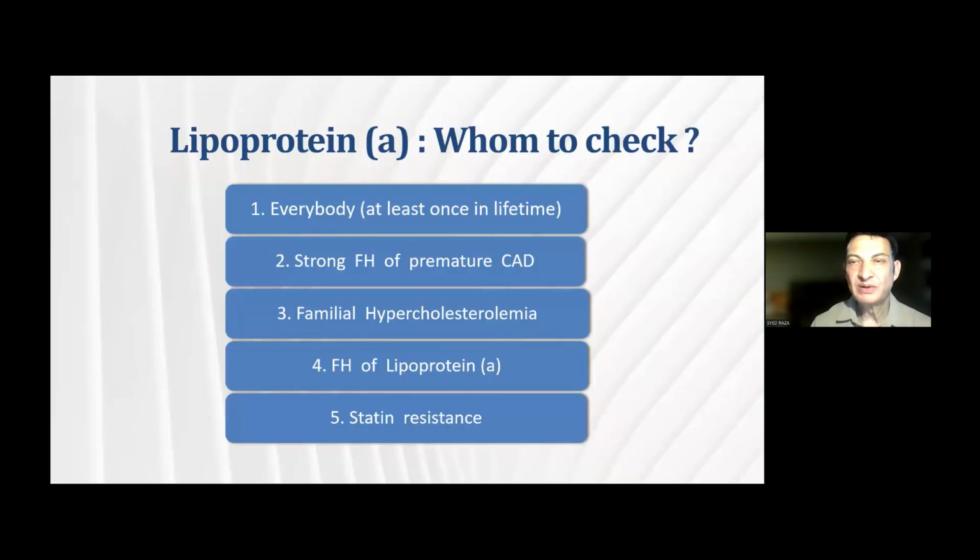Now, very quickly, I'll touch upon lipoprotein A. Lipoprotein A is again something that is not very well known, not only to the general public and patients, but also to physicians. Lipoprotein A is a special molecule, and it greatly increases the risk of future cardiovascular events. Now, the prevalence is quite high. 1 in 5 individuals do have high lipoprotein A, which they may or may not be aware of. Therefore, it is very important that lipoprotein A should be looked for, and the individual should be screened.